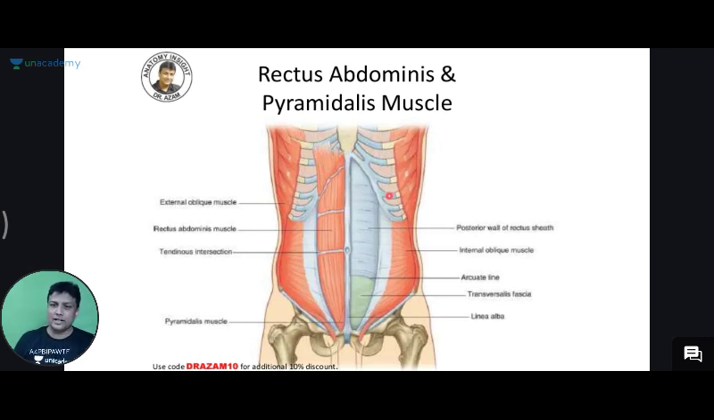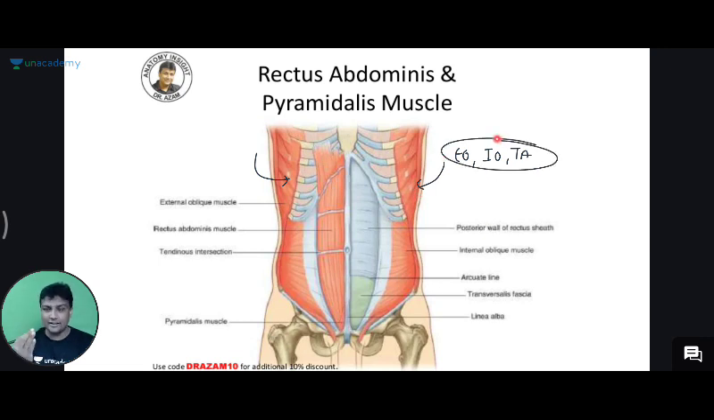Guys, right from the beginning of the class I'm telling you there are 3 muscles coming from the lateral side. What are the 3 muscles coming from the lateral side, sir? External oblique, internal oblique, and transversus abdominis. Not only the muscles, even their aponeuroses will also do this. These 3 muscles are coming there, and their aponeuroses too. These are the 3 muscles coming from the lateral side.